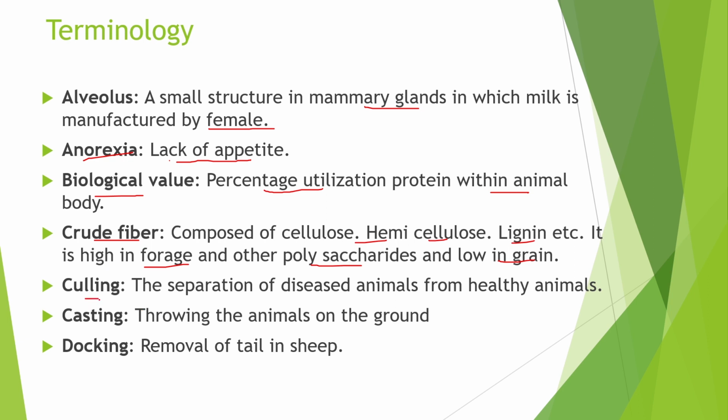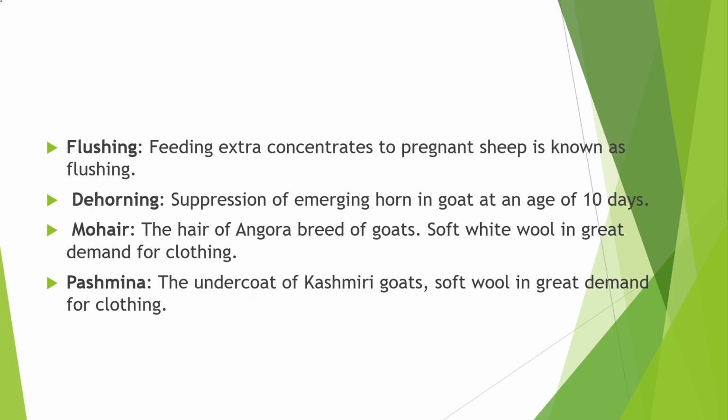Next is culling. The separation of diseased animals from the healthy animals is called culling. Next is casting. The throwing of animals on the ground is casting. Next is docking. The removal of tail in sheep is docking. Next, flushing. Feeding extra concentrate to pregnant sheep is known as flushing. Next, dehorning. The suppression of emerging horn in goat at the age of 10 days is known as dehorning. Dehorning means removal of horns.